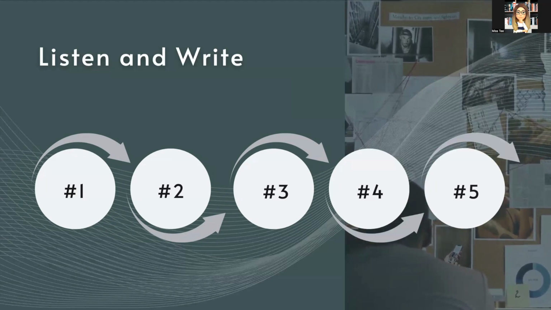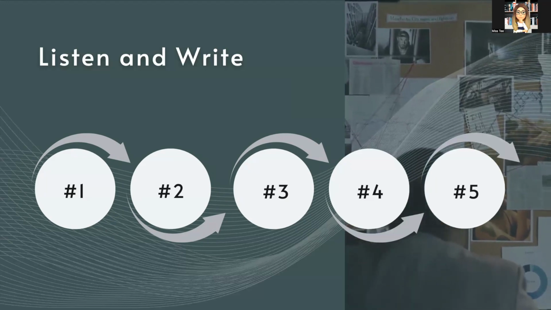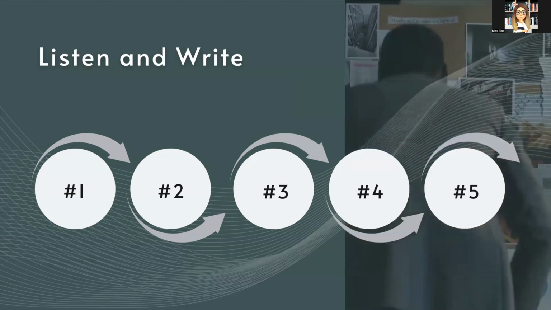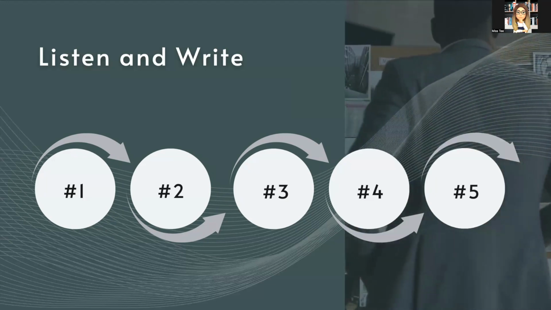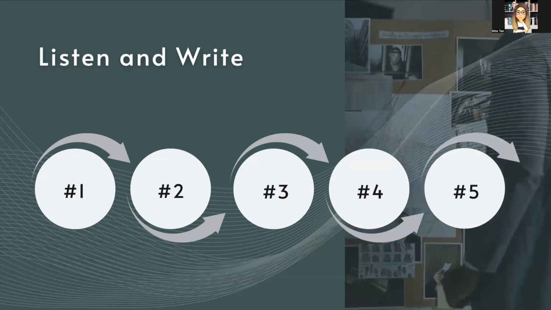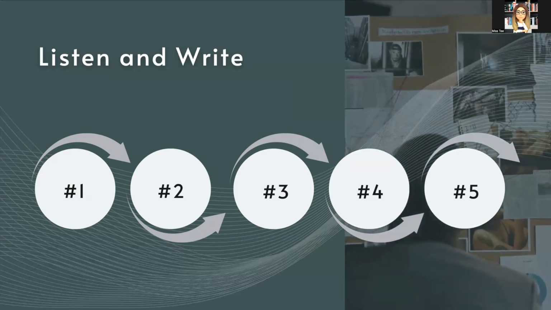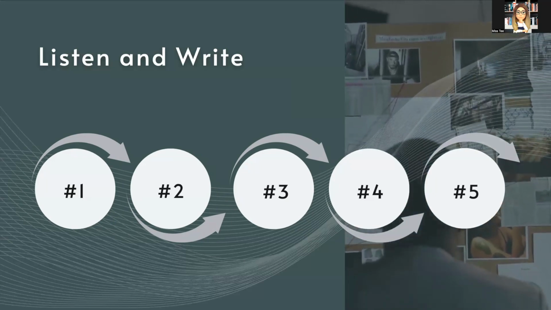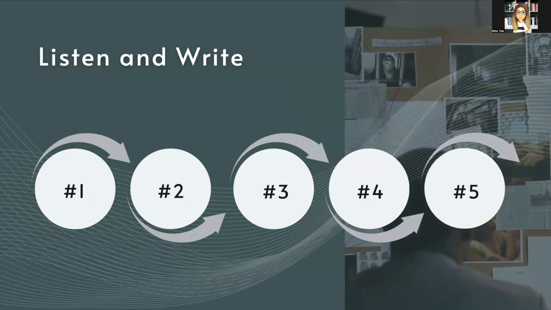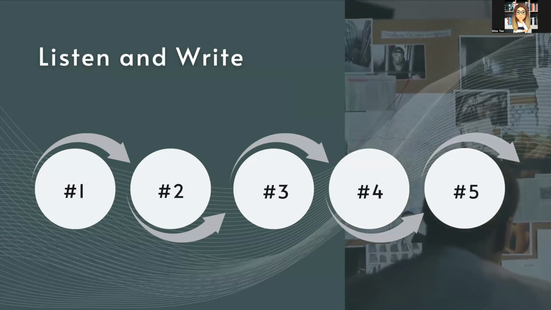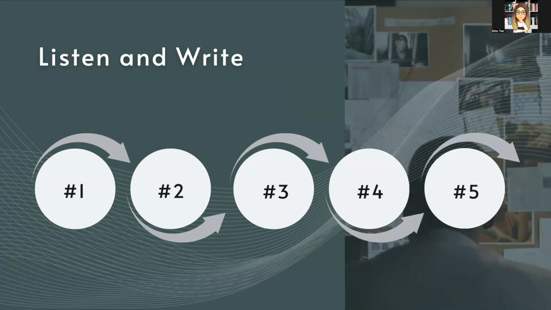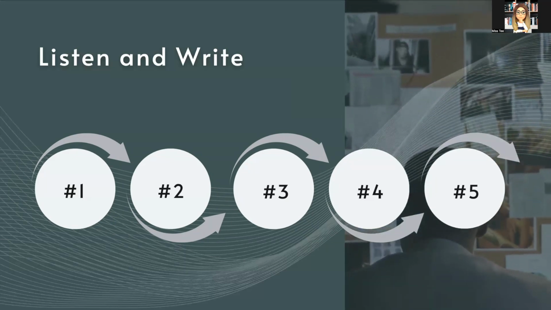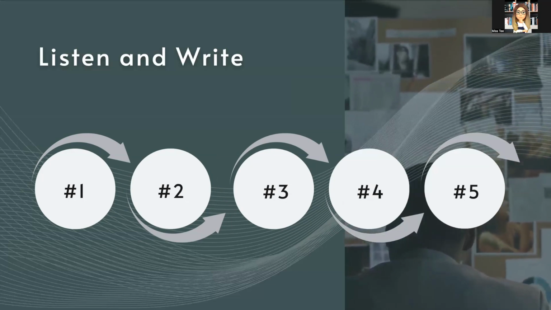Number 5. The suspect was arrested for breaking the law.